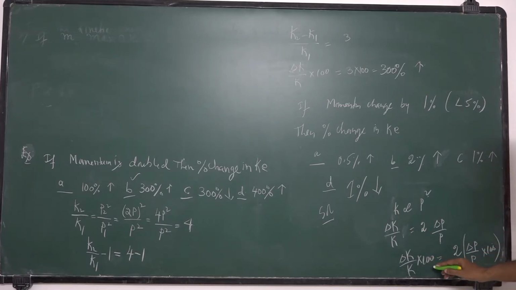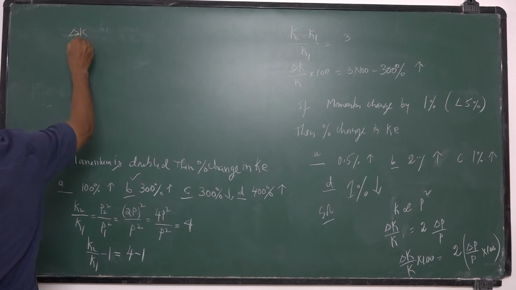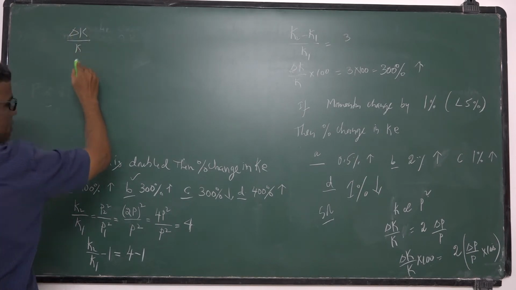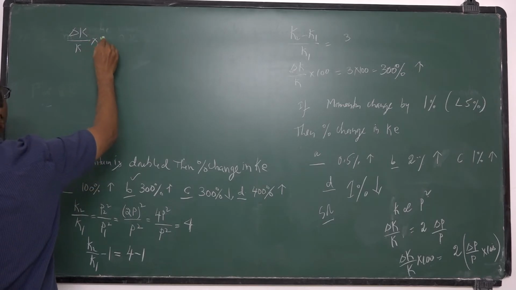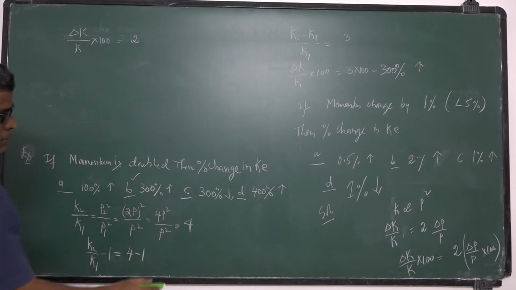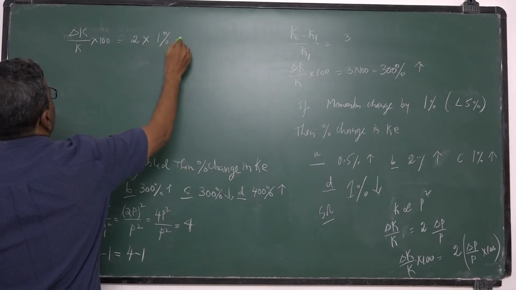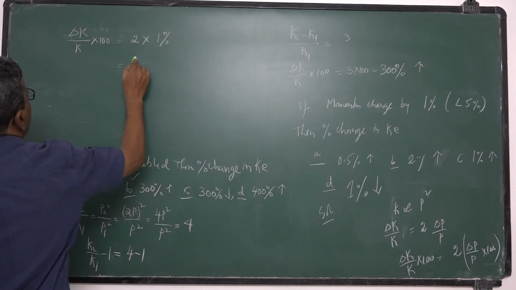So the momentum is increased by 1%. Then the percentage change in kinetic energy, delta K by K, the change in kinetic energy by the original kinetic energy into 100, is equal to 2 into delta P by P into 100, given as 1%. So 2 into 1%, that is 2%.